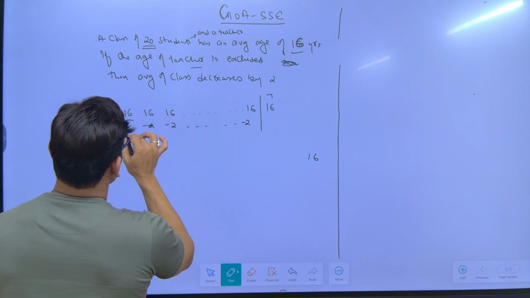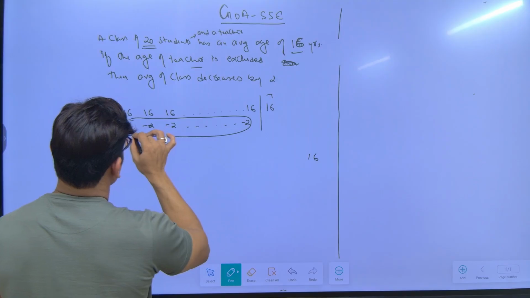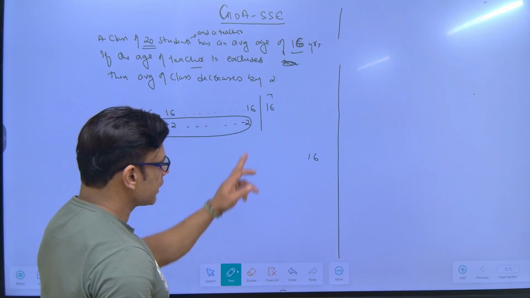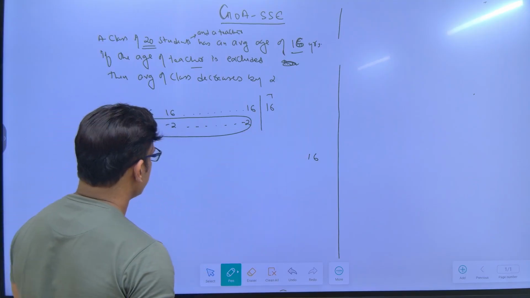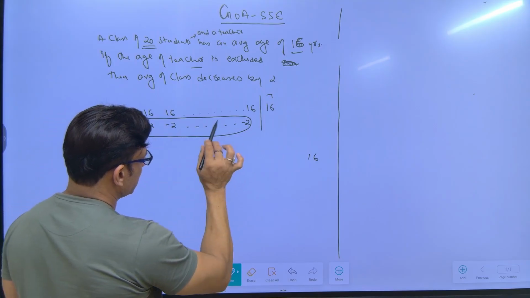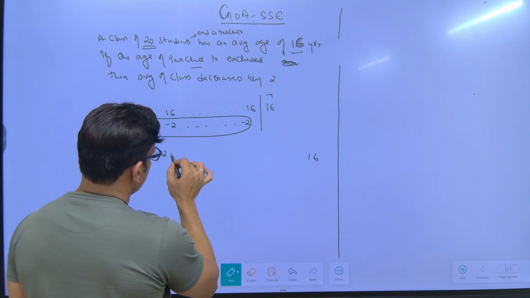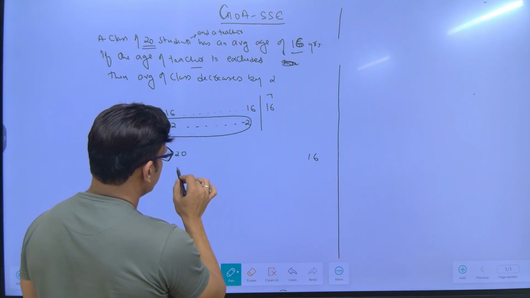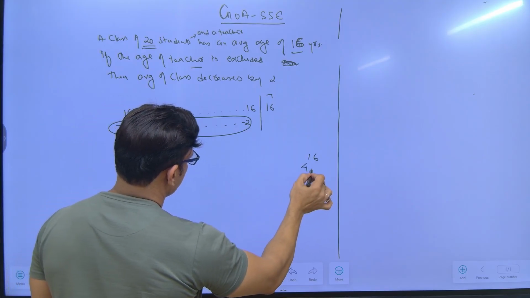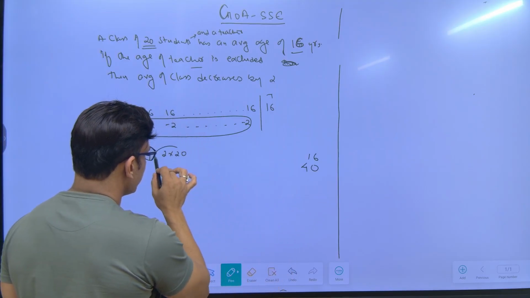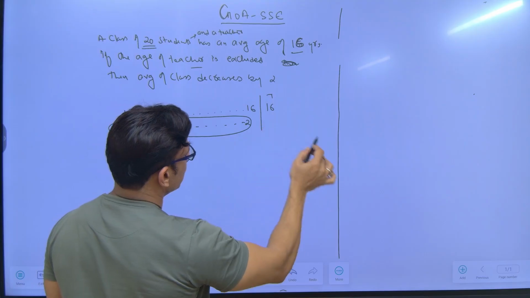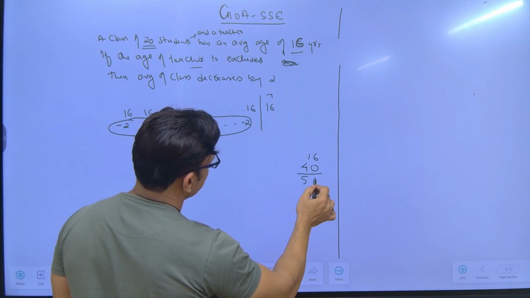So she is taking 2 from all the 20 students, not from herself because she already took 16 of herself. So 2 with 20 students, 2 into 20 is 40. So 40 she took, 16 she already took earlier, which is equal to 56.